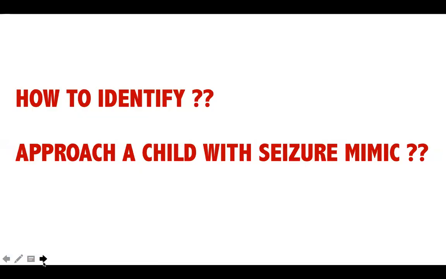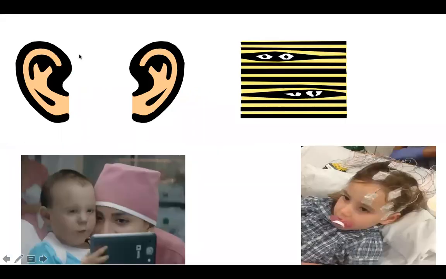So how to identify them? As I said, history, and history. The devil lies in the details. Again, I tell you, you should take history like a police dog. This was told by my teacher while I was a medical student. He always said history is the first step. If you're able to do it like a police officer and take all the fine details in the history, you are most likely to end up with a good diagnosis.